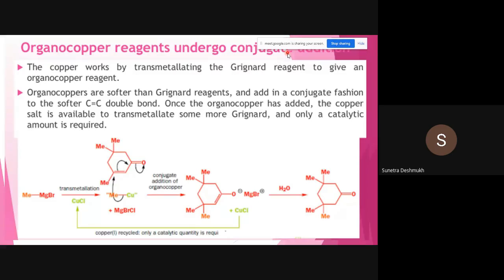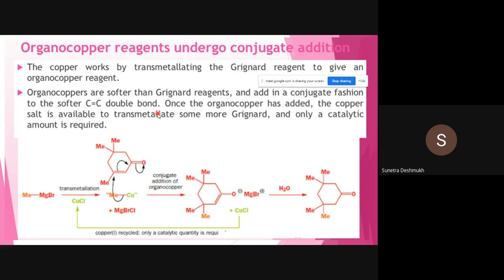in different organometallic reactions. You can say this is an organometallic reaction because here we have used magnesium-containing Grignard reagent as well as copper salt. Okay, so we can say that this is an organometallic reaction. So the organocopper reagent undergoes the conjugate addition. Now how is copper helping to select the conjugate addition path?